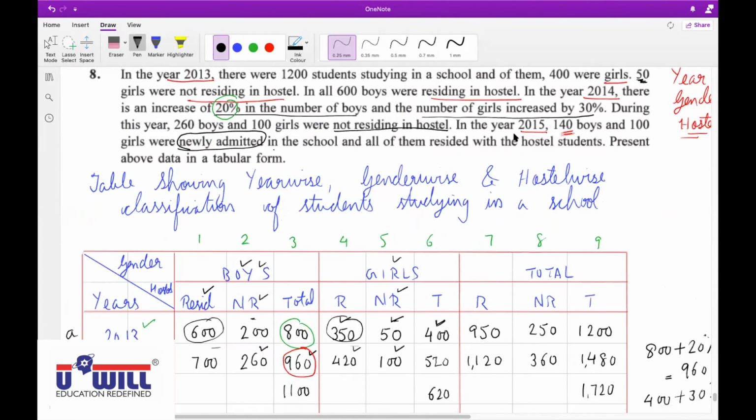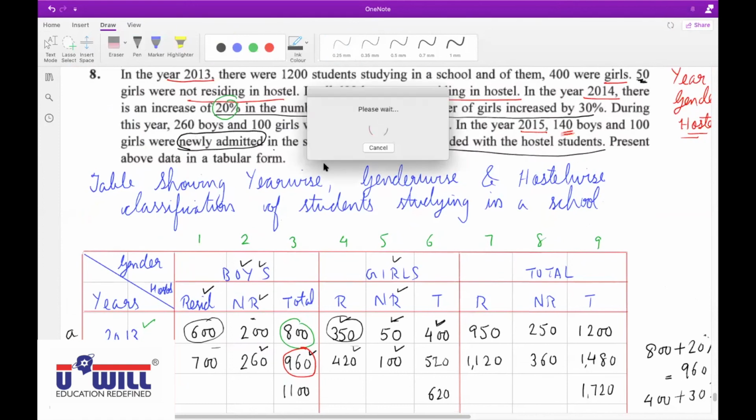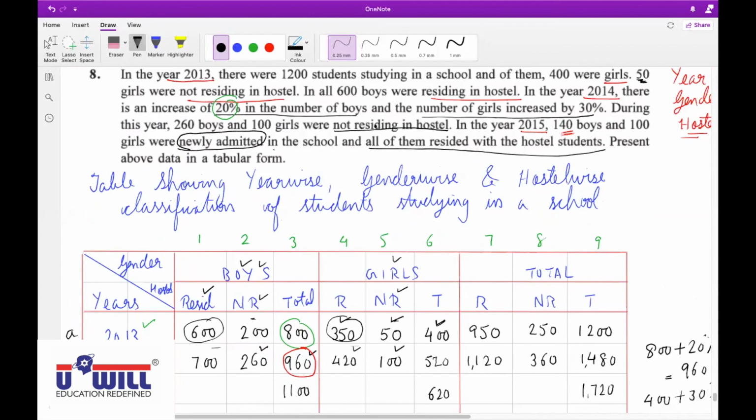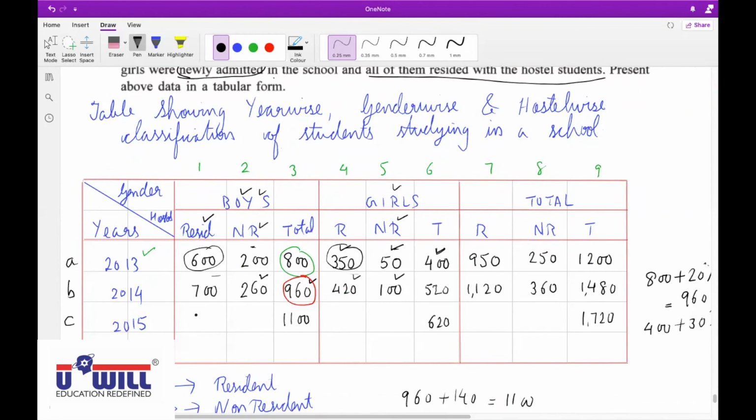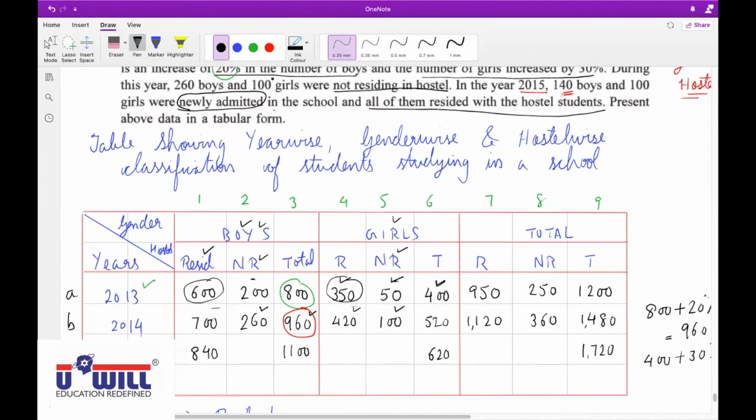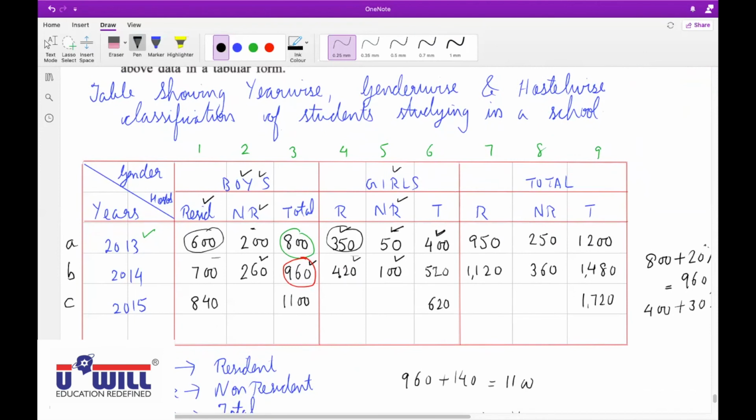Now, Isha, 140 boys and 100 girls were newly admitted in the school and all of them resided with the hostel students. What does this mean? Means all this 140 we will add in hostel students. 700 plus 140, 840. Do you understand this? All of them resided with hostel students. Same way, 100 girls we will add in hostel students. 420 plus 100, 520. Did you understand?